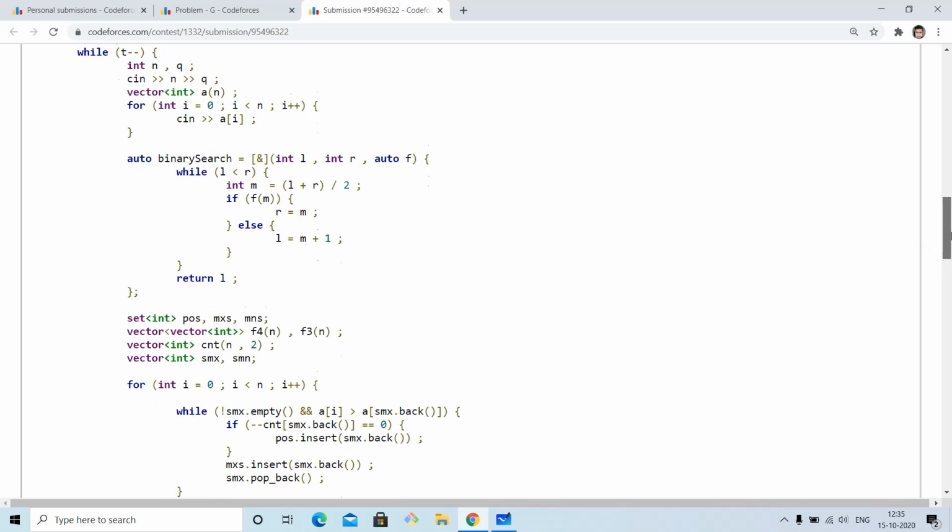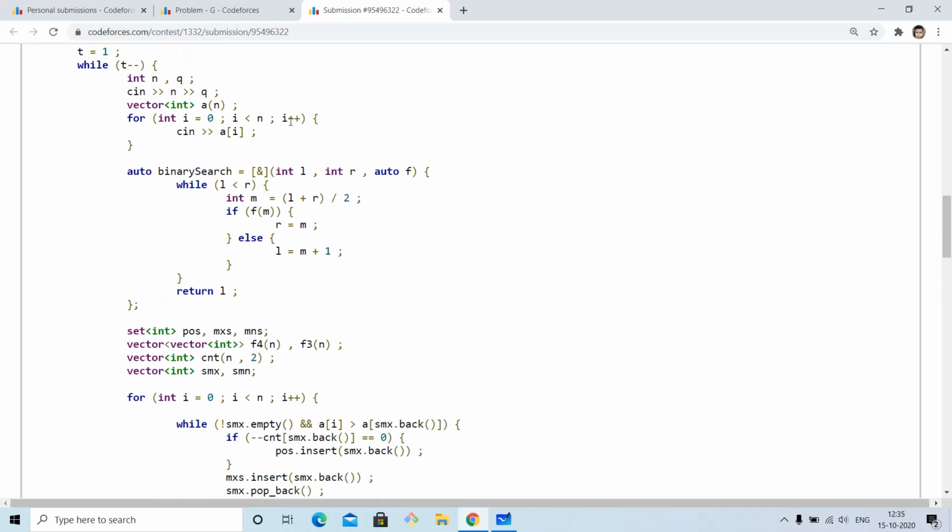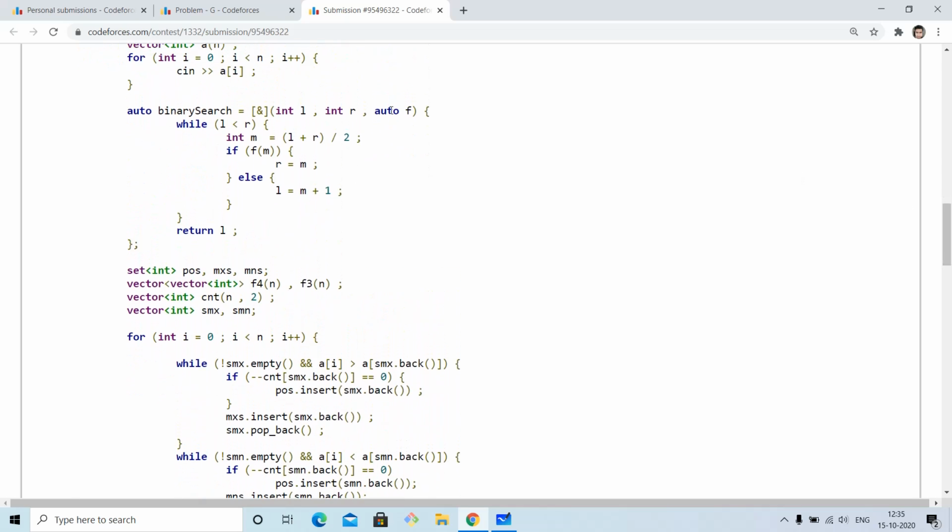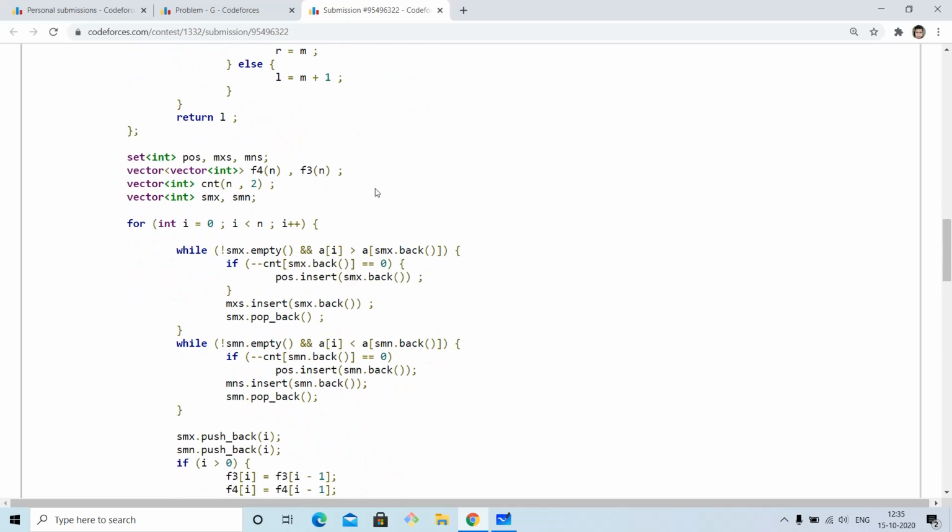So what we have done is, we are given n and q, and then we are given this input, and I have written this binary search function, which will help us do the binary search corresponding to a given function. Now this is our vector. This is our answer for length 4 and for length 3, and smx is our one's vector, and the complement of this will be mxs, and similarly smn will be our other vector, and the complement to it will be mns, and pos holds those positions which are common to both of the subsequences.